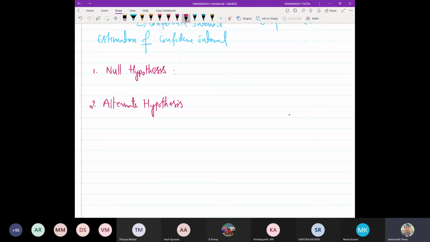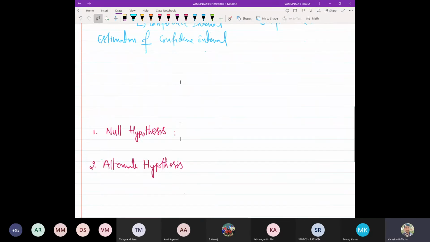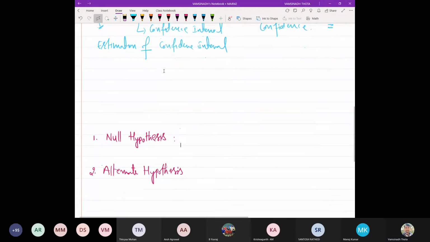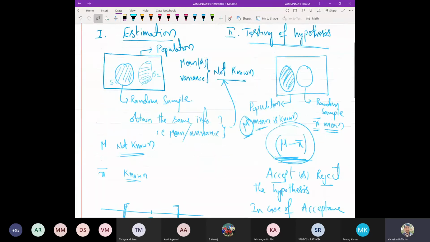So the null hypothesis means, suppose, as we have already seen, in the previous we are basically having one population and one sample, and the same statistic we are dealing with.